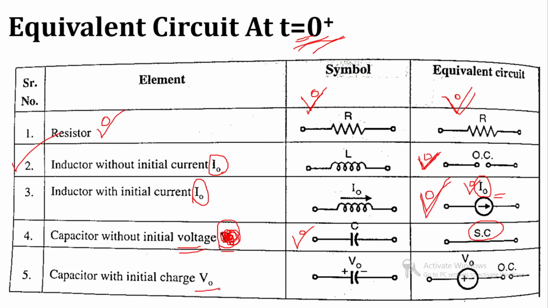But if the capacitor has an initial voltage V0, then it will work as a source of voltage. If the initial voltage is V0, then it will work as a voltage source and behave like an open circuit element. So this is the equivalent network just after switching, t is equal to 0 plus.